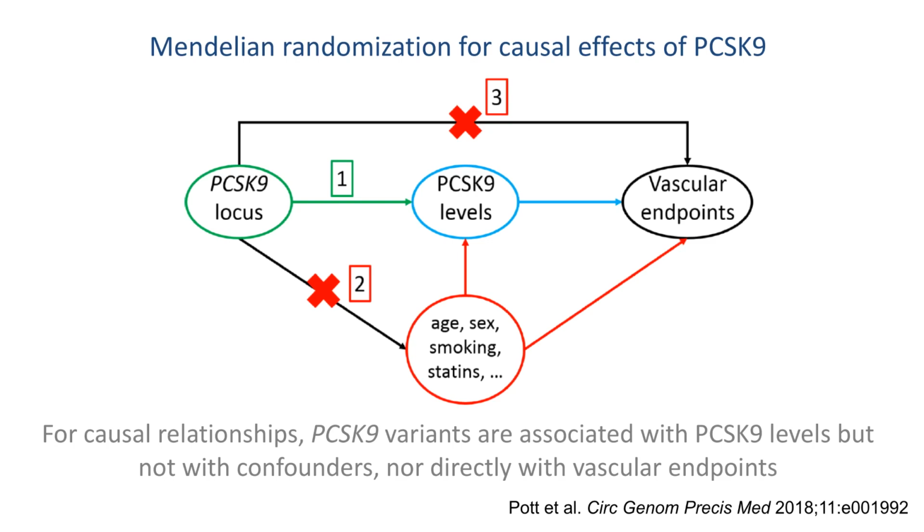Specifically, Mendelian randomization estimates showed a causal effect of circulating PCSK9 levels on coronary artery disease status and severity, carotid plaques, carotid intima media thickness, and peripheral artery disease status.